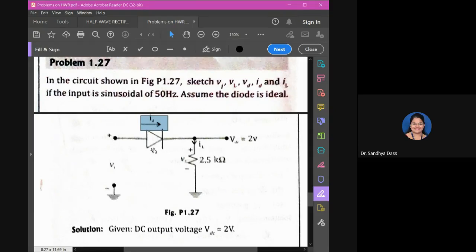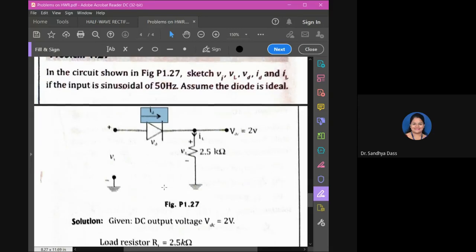If the switch is open, the diode is not conducting. That means there is an open circuit there, right? So open circuit means whatever you apply here will appear at this point. In the negative cycle, the reverse voltage will appear at this point of the diode because it is open now, correct?